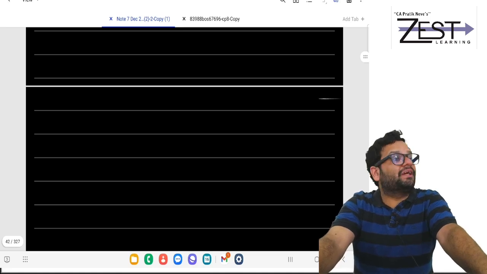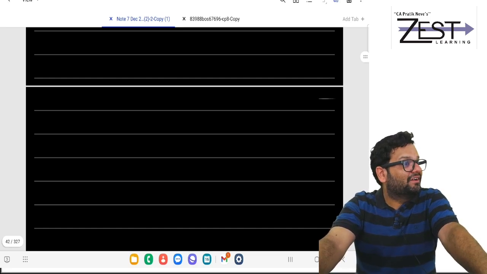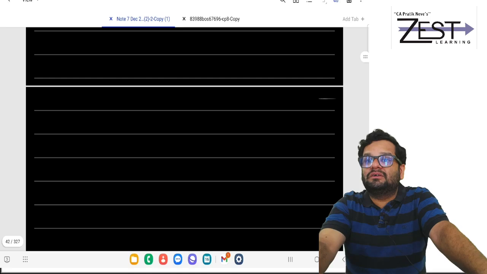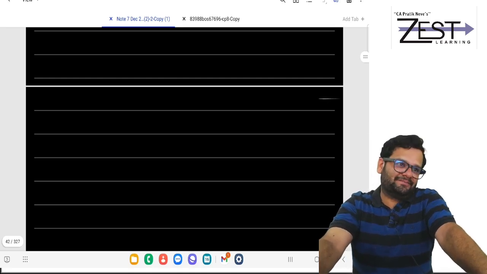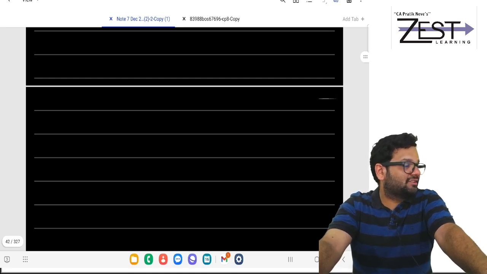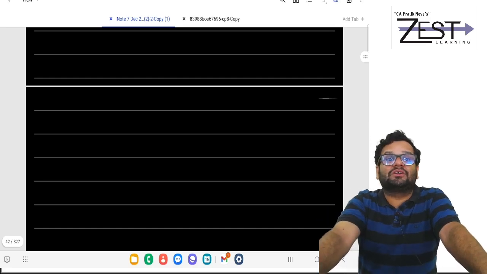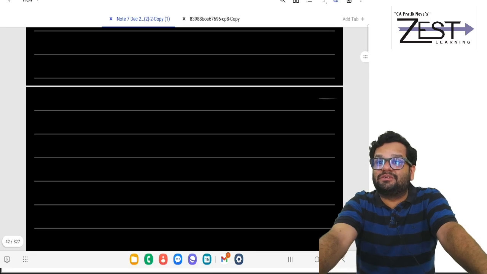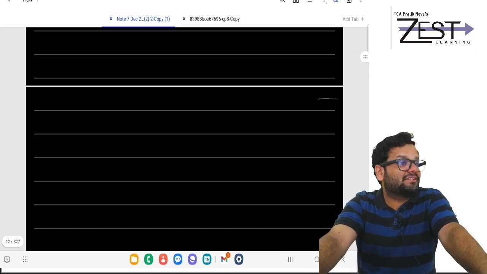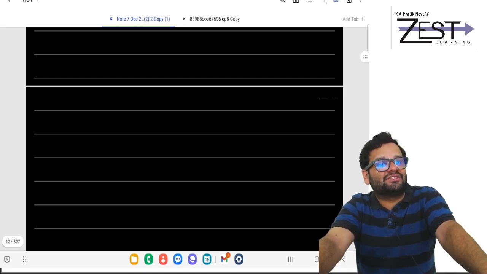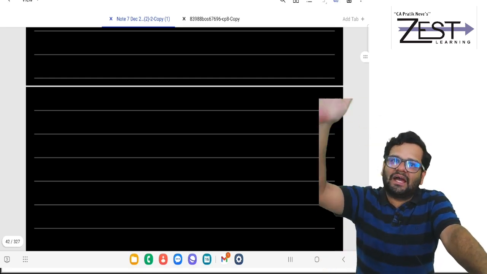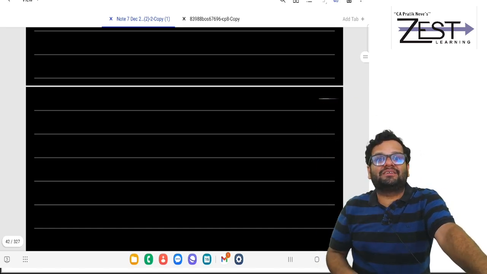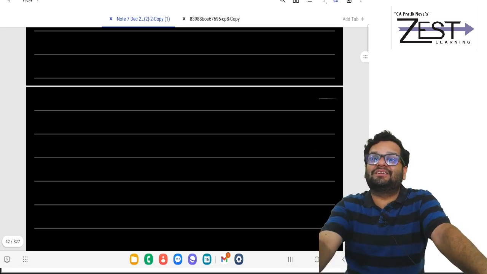But what are the other common items that you should add back? Depreciation debited. Why you should add back? Because it will be allowed separately as per IT Act. Okay, now what else you should add back? Any type of personal expense, any type of municipal taxes or such expenses which are not to be considered under the head PGBP. You should add back life insurance premium, drawings, household expense, traveling expenses which are personal in nature. All such amounts you should keep on adding back. Provision for bad debts.